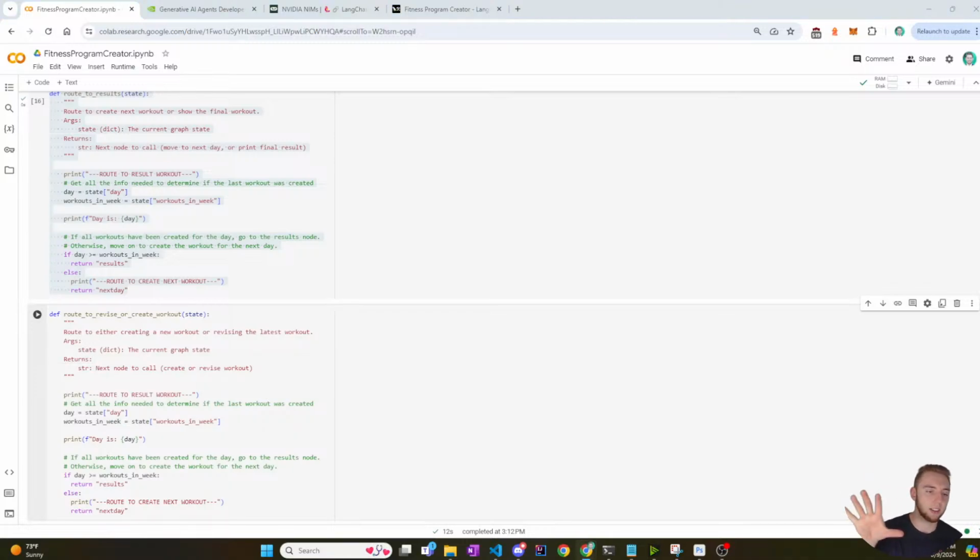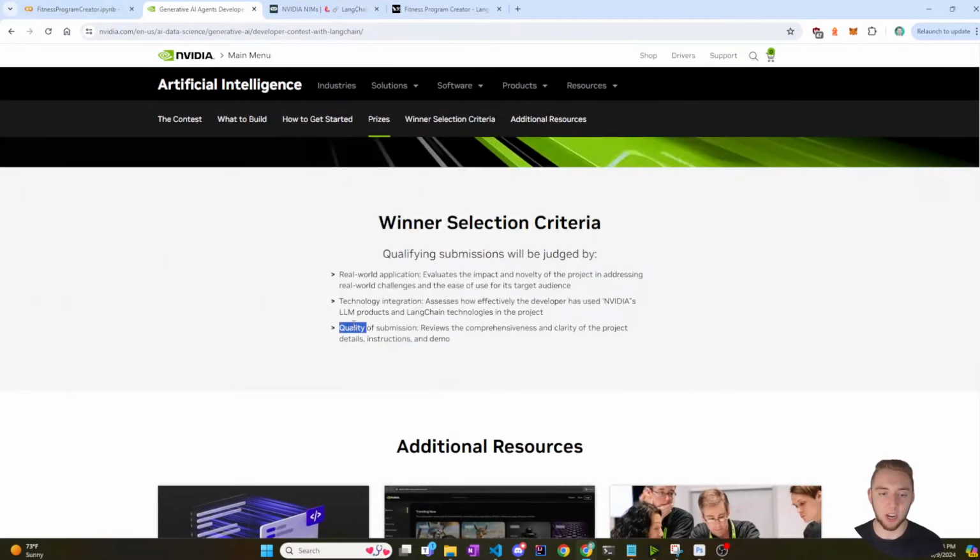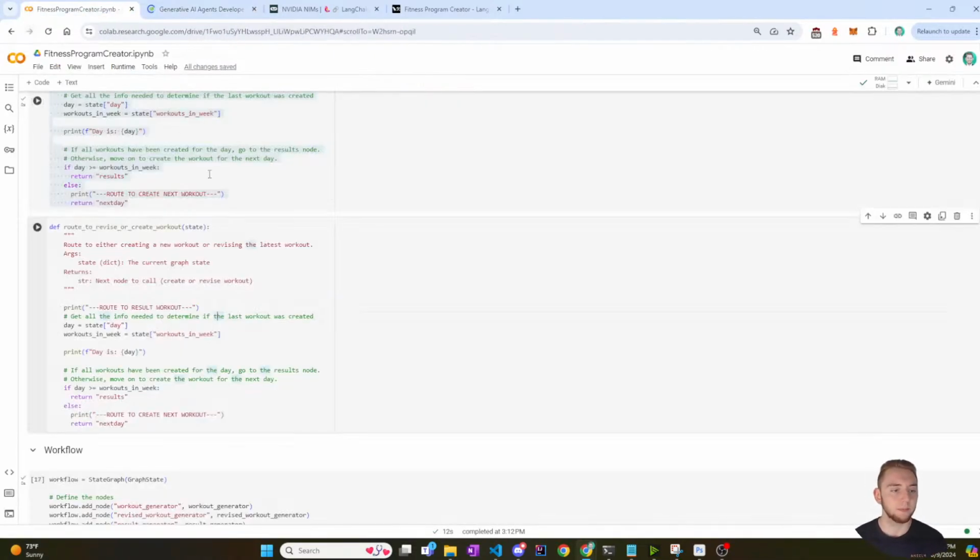It's good to maintain at least semi-decent comments as you're developing your code, because otherwise when I get to the end and I'm ready to publish this to Nvidia, it's going to be like, oh shoot, I actually need to spend 5 hours getting all the comments ready. So since I'm doing this as I go along, it won't be that realization in the last day that I actually need to grind till 11 p.m. to get all the documentation good, because that is one of the criteria for winning, is having a good quality submission with things like the project details and instructions, which in my mind is just documentation of how to run things and also what things do, what they mean.